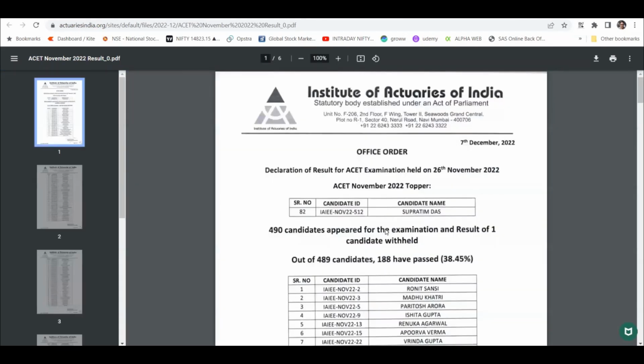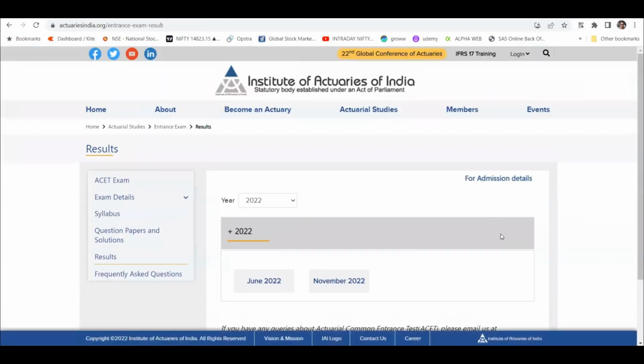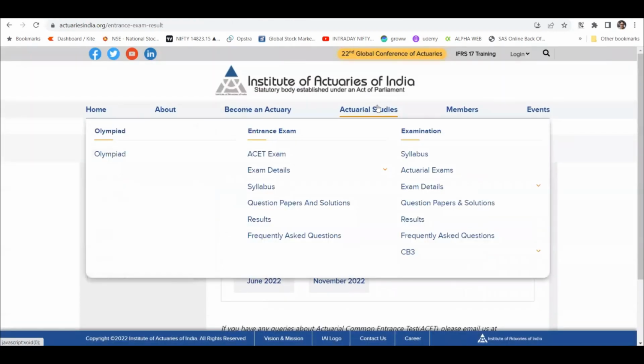For June-November 2022, I have just clicked on that, and you can see there were 490 candidates who appeared. One result is withheld, and out of 489, 188 have passed, which is 40%, which is good, right? Someone who has the knowledge is expected to pass. So I think it's quite transparent, and you can appear for the exam.